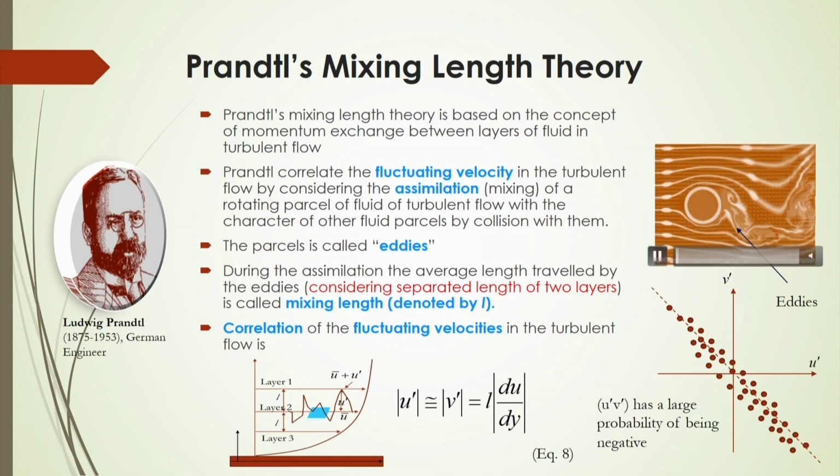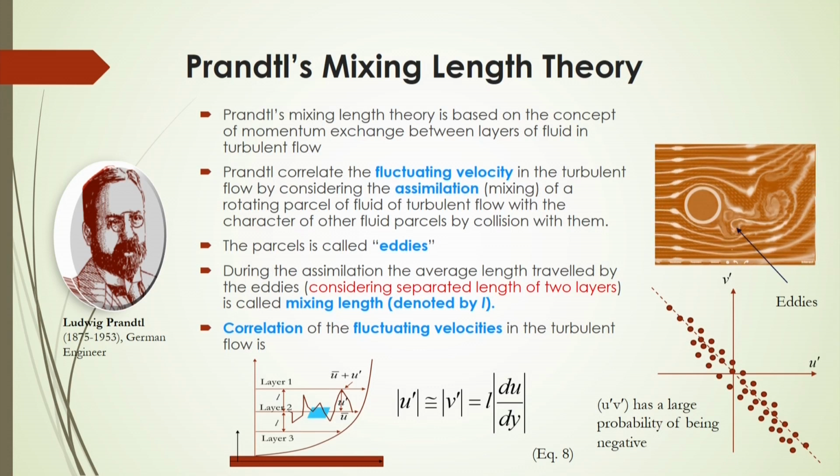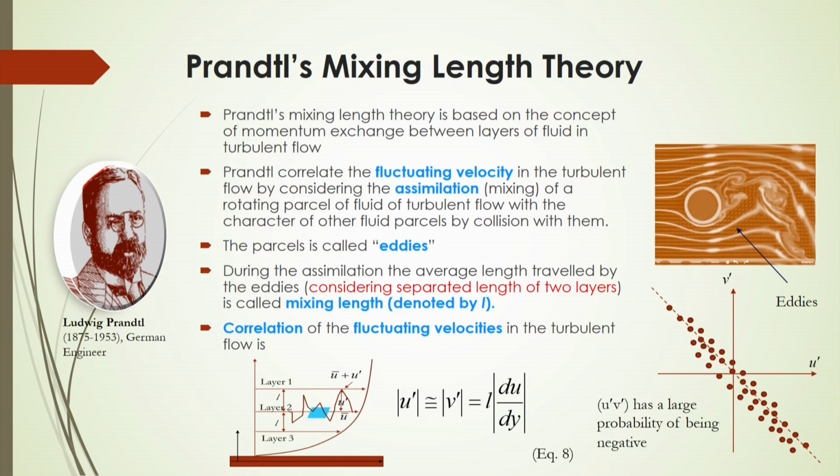See here in this video how fluid particles are mixing. The rotating parcels of the fluid in turbulent flow change character by collision with other fluid parcels. This is how they make eddies, and these parcels of fluid particles are called eddies.